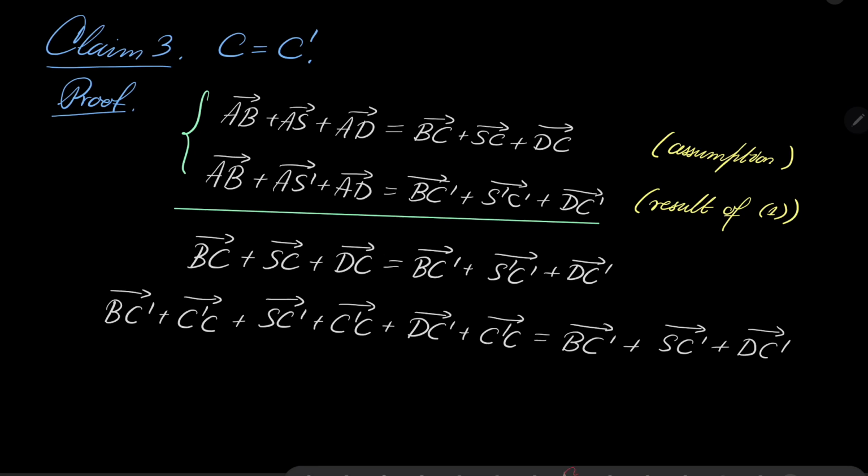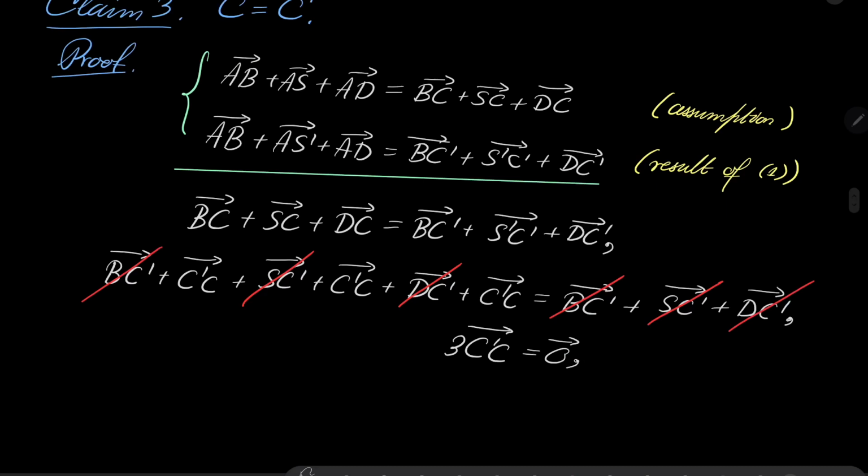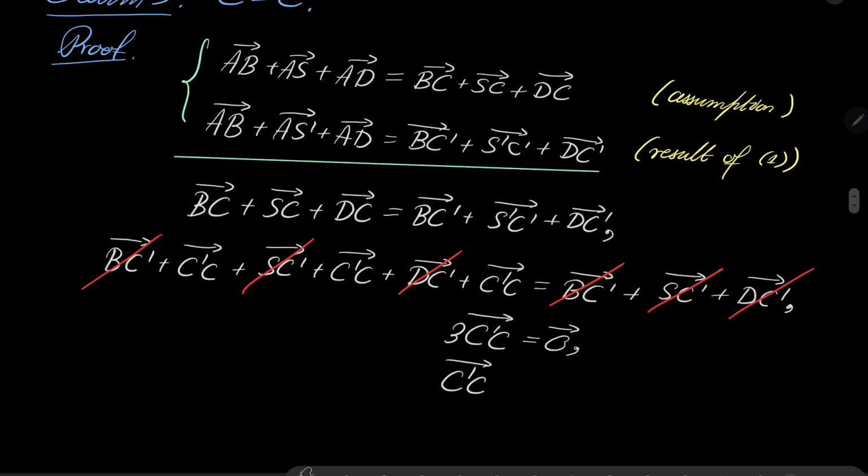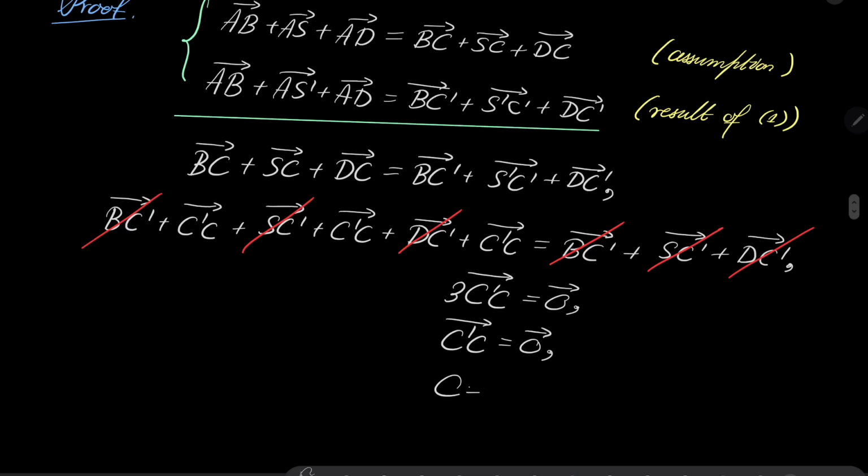BC prime cancels, SC prime cancels, DC prime cancels. So we are left with 3 times vector C prime C equals the zero vector, which means that C prime C is the zero vector, so C equals C prime.